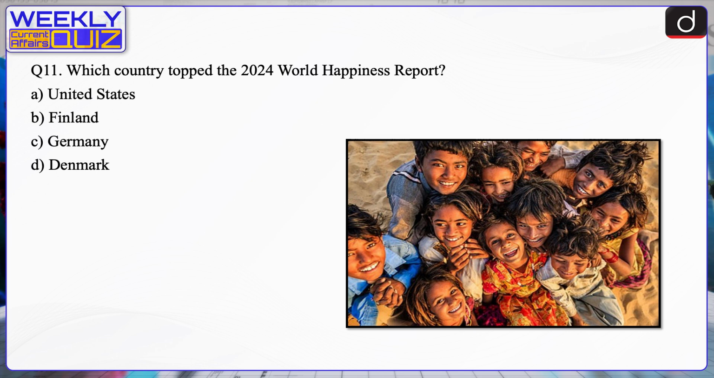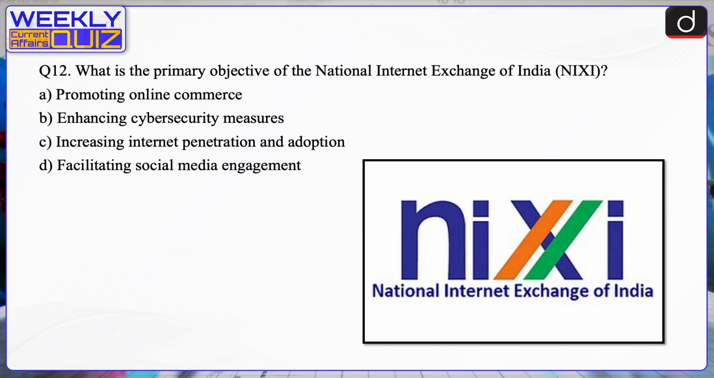United States, Finland, Germany, or Denmark? The correct answer is option B, that is Finland. Finland topped the 2024 World Happiness Report, maintaining its position as the happiest country for the 7th consecutive year. This indicates consistent high levels of well-being, social support, and overall satisfaction among the Finnish population, as reflected in the report's comprehensive evaluation criteria.